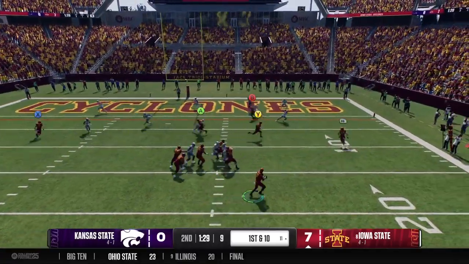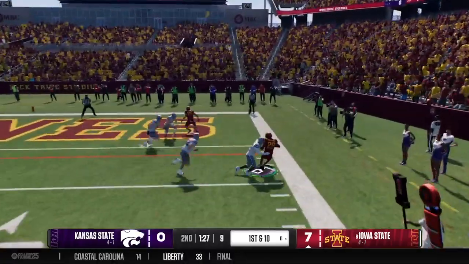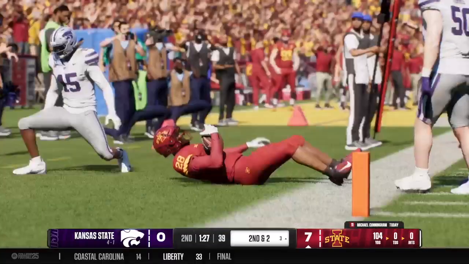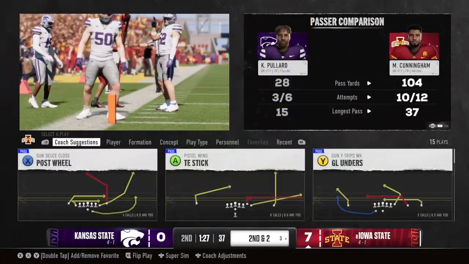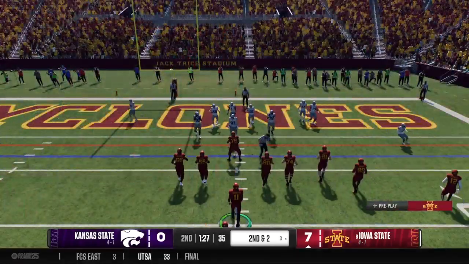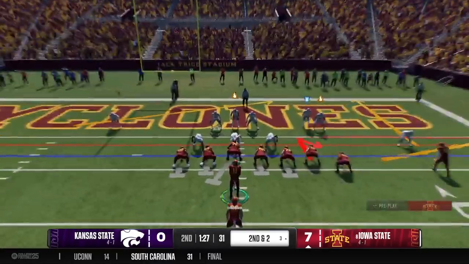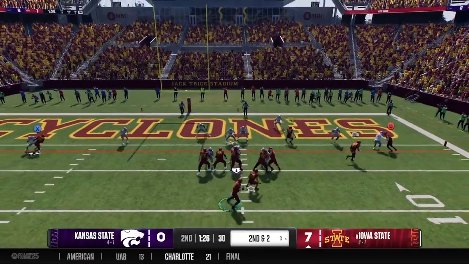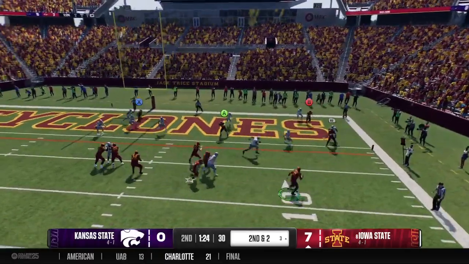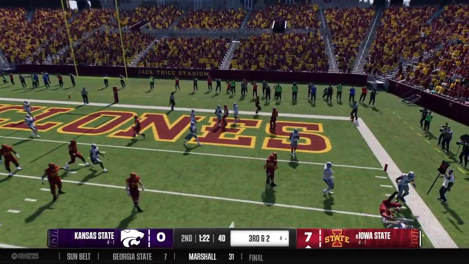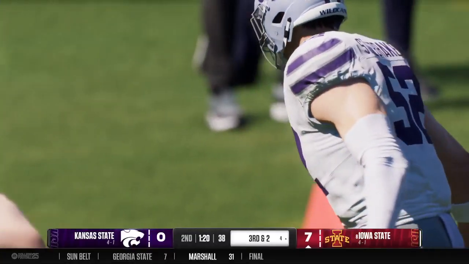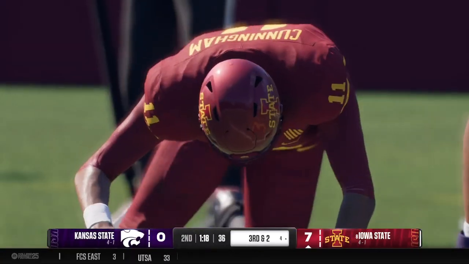He wants to throw. Bought a little time, lets it go. Short throw to the sideline is complete, and he's out of bounds after picking up a couple. It'll be second down, and remember, they can pick up a first without scoring. Wants to throw on second down. And the quarterback goes down all the way back at his 4-yard line.